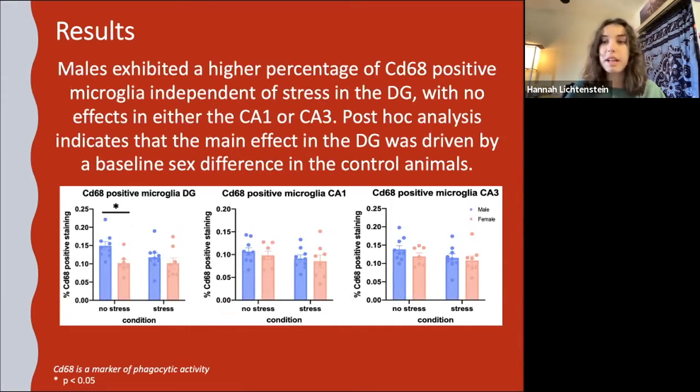And then post hoc analysis indicated that the main effect was actually driven by a baseline sex difference in the control animals. So this is really interesting because previous studies have actually found that at earlier ages, females have more microglia phagocytosis than males, and males have higher microglia phagocytosis later in development. So this suggests that male microglia may be more vulnerable to activation at this time in development, and that lines up with the previous literature.